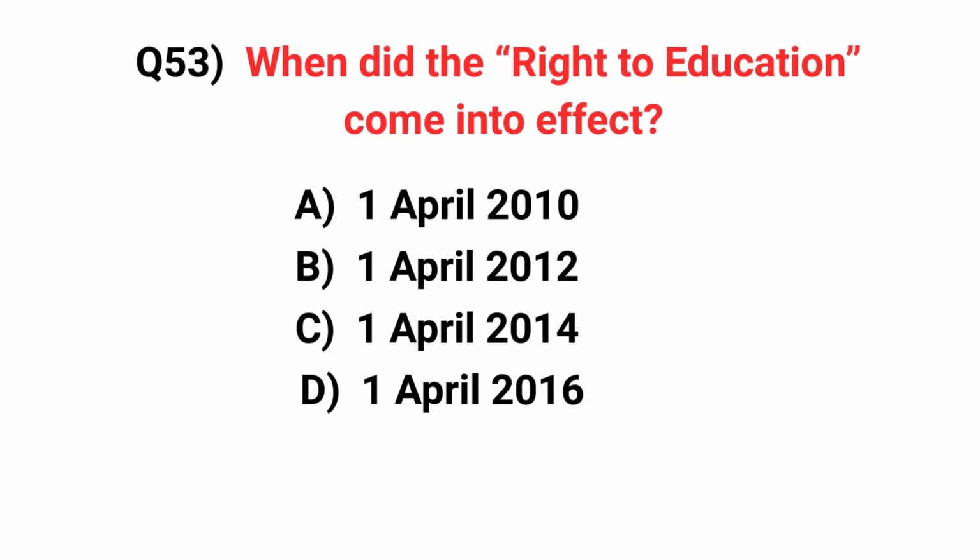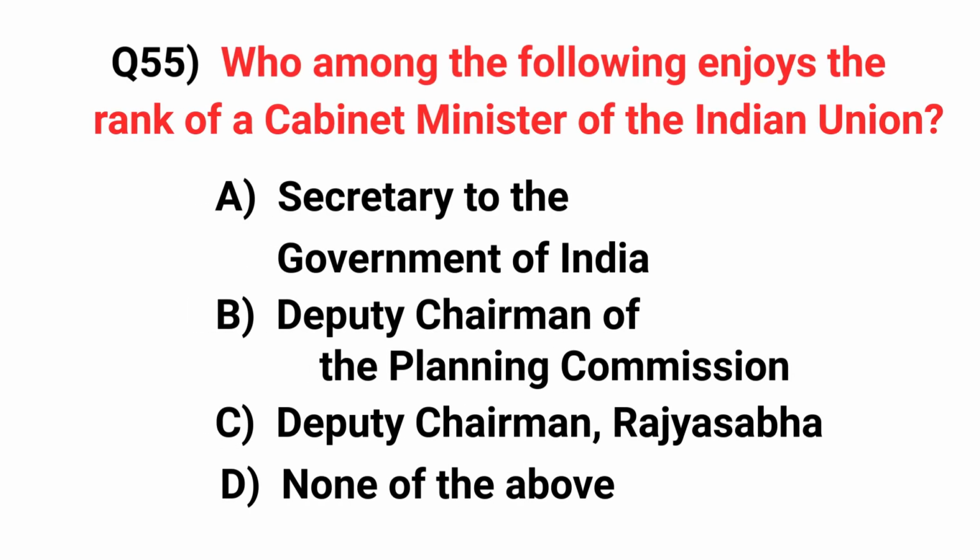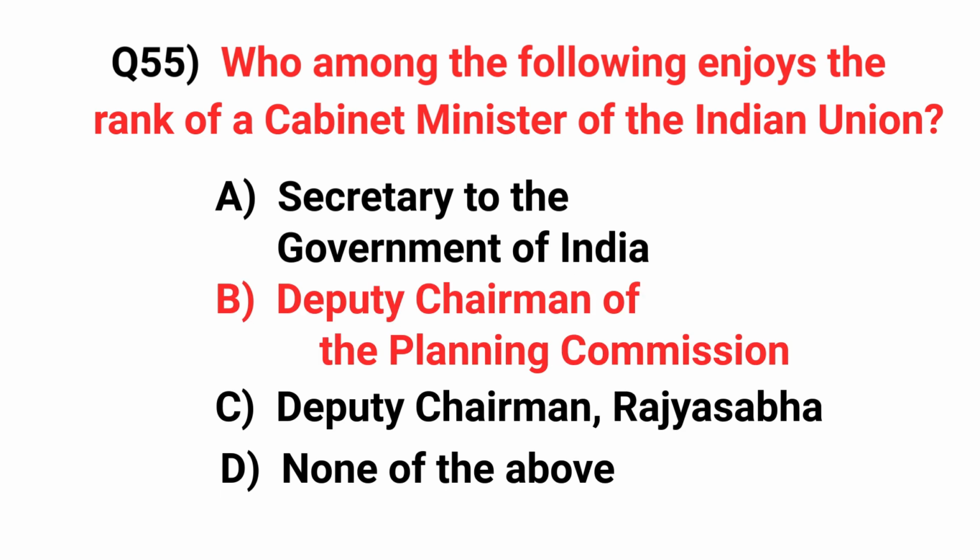When did the right to education come into effect? Answer: 1st April 2010. Which house is known as the House of the People? Answer: Lok Sabha. Who among the following enjoys the rank of a cabinet minister of the Indian Union? Answer: Deputy Chairman of the Planning Commission.